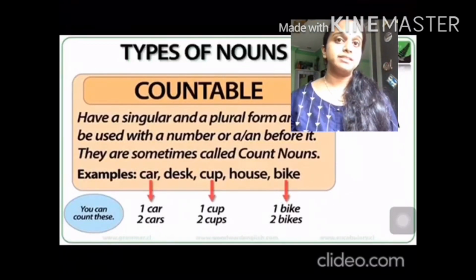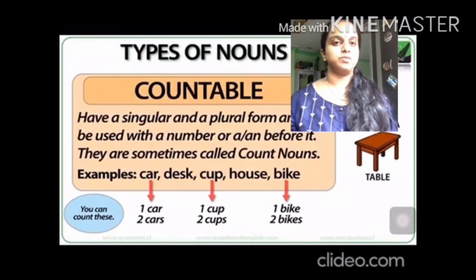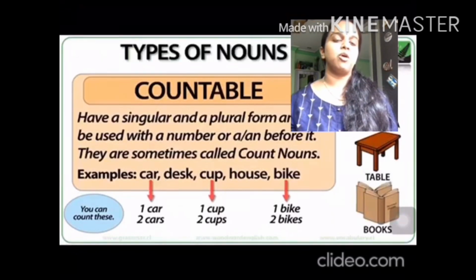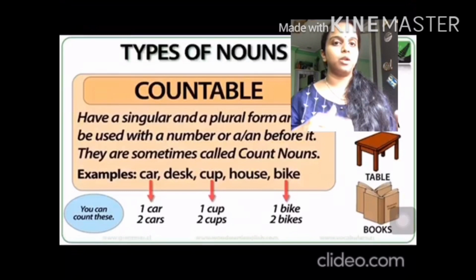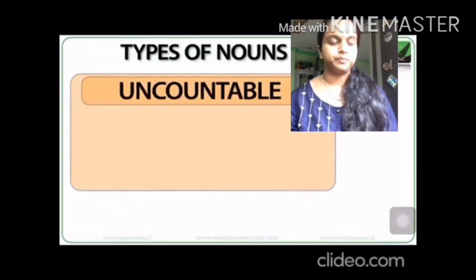Books, pens, eraser, table. You can count the tables in your house. So these are all countable nouns. Books, you can even count the books in your bag, on your shelf. They are all countable nouns. Countable nouns are the things which you can count. Hence sometimes they are called count nouns.